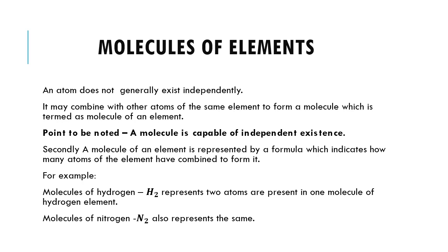In the same way, a molecule of nitrogen is represented by N2, which also represents that two atoms of nitrogen are present in one molecule of nitrogen.